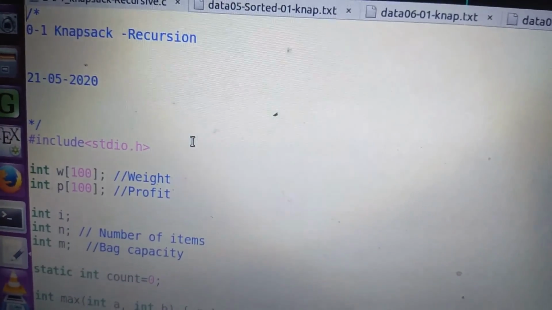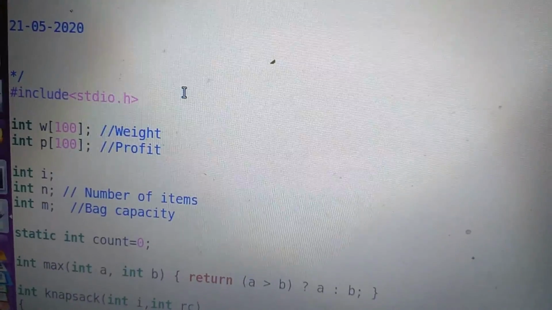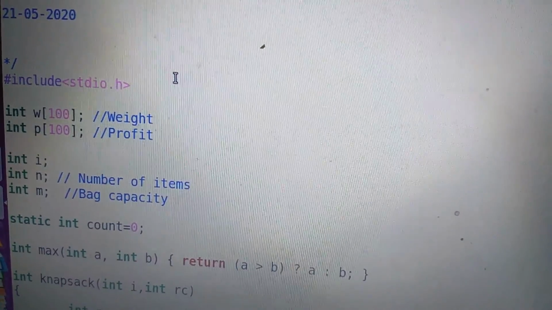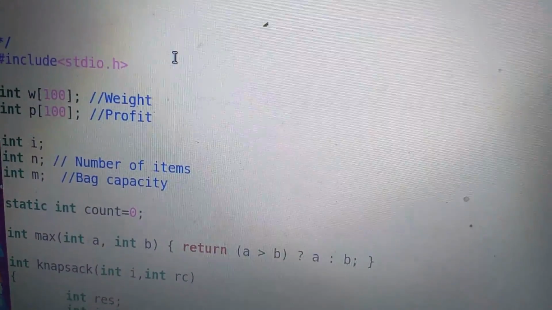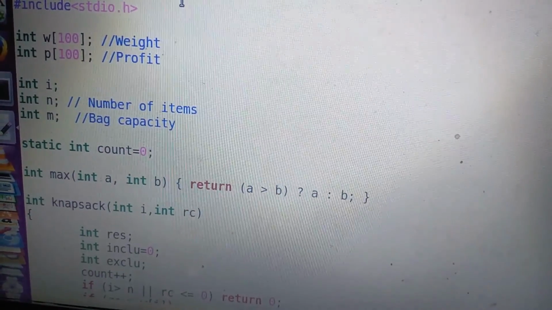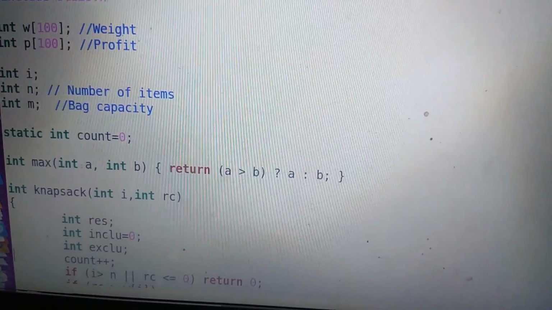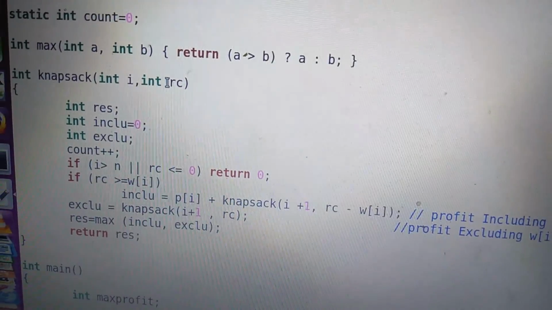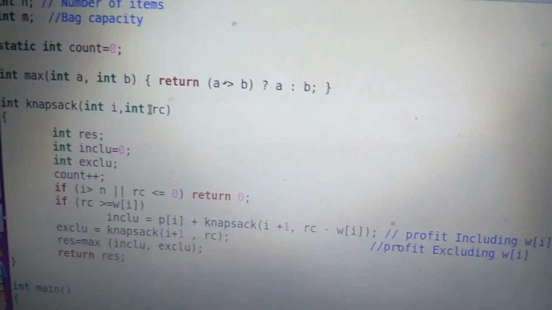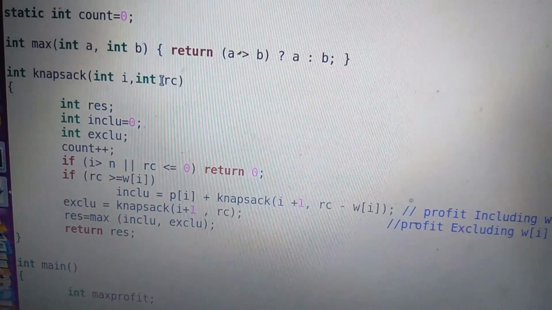Let us see the recursive implementation of 0-1 knapsack problem. You can see the array W, which will show the weights, and array P for storing profits, and M is the bag capacity. And the function knapsack, the arguments are I and RC. I is the index of the array, and RC is the remaining capacity.